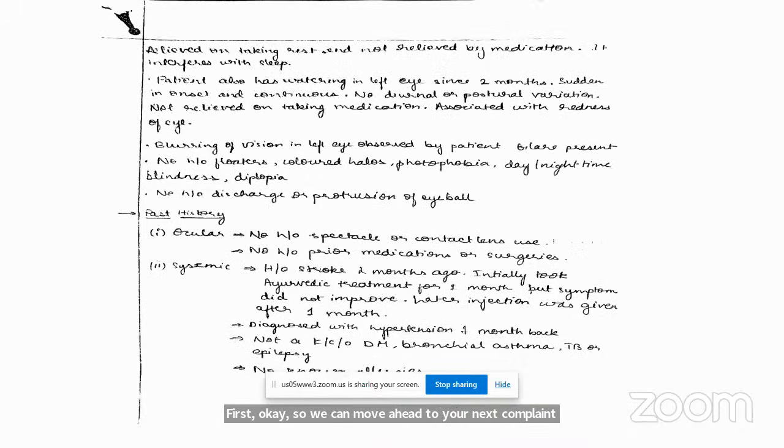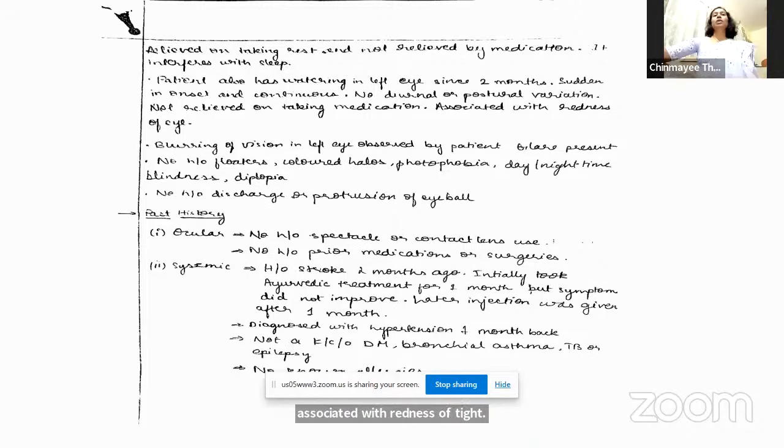Okay, so we can move ahead to your next complaint. So the next complaint, patient also has watering in the left eye since 2 months, sudden in onset and continuous. There was no diurnal or postural variation. It was not relieved on taking any medication. It was associated with redness of the eye. Blurring of vision in the left eye was observed by the patient. So what are the causes for watering?